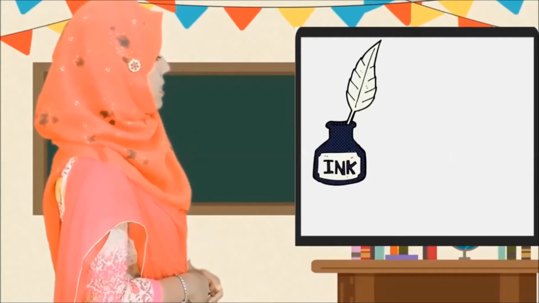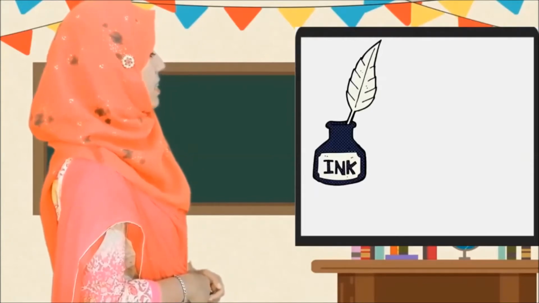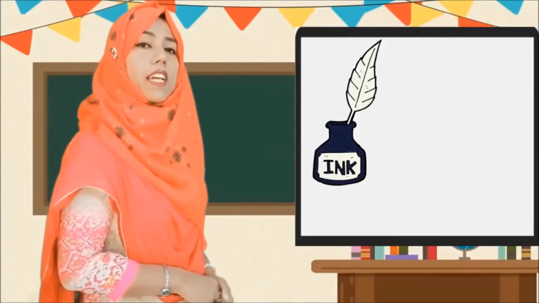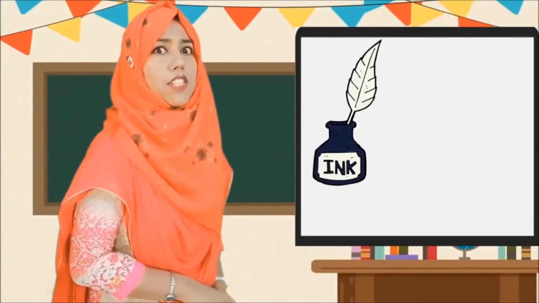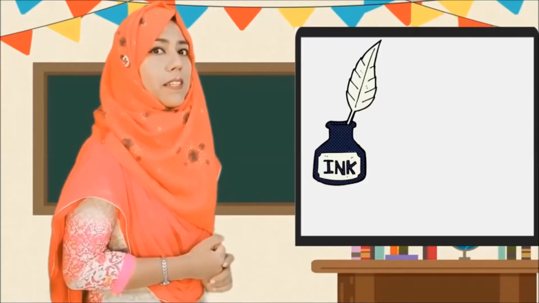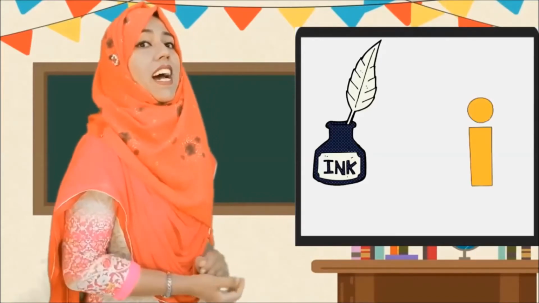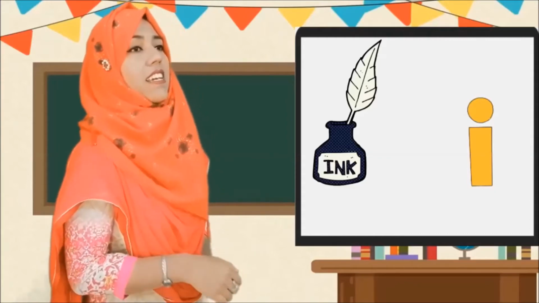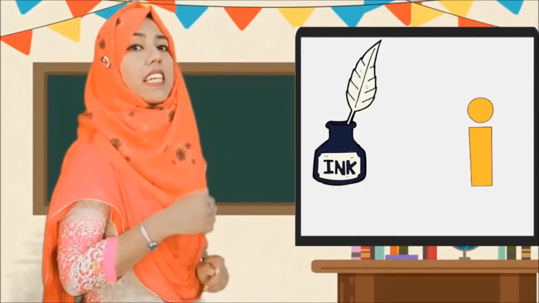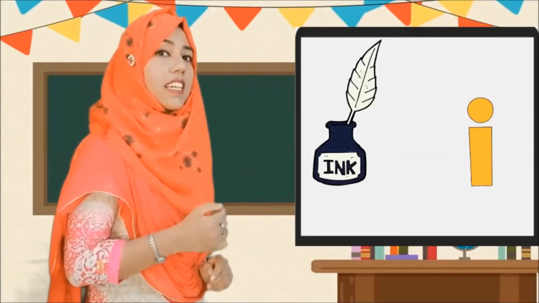This is ink, right? So, what for ink? Can you say? I will not say, okay? You try to say, everybody. Ink, what for ink? It is I, right? I, phonic sound is E. I, E, ink.